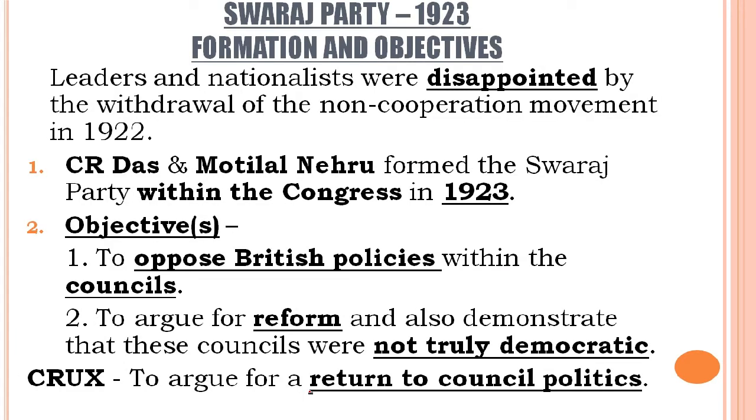So let us move ahead and start our discussion from Swaraj Party 1923, and we'll learn about its formation